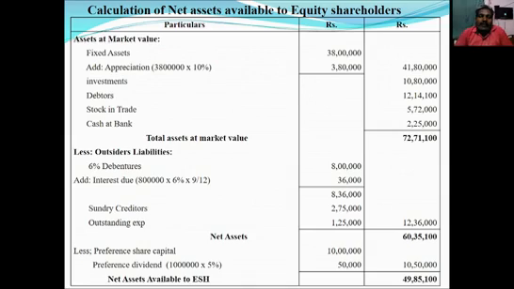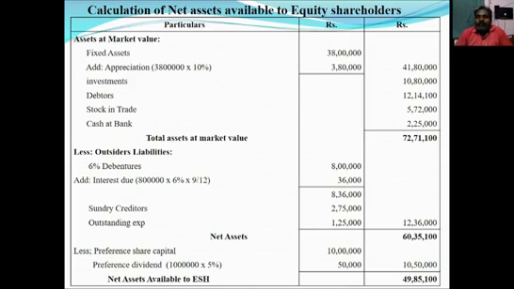Then investment, they are given directly, taken up or revalued at rupees 10 lakh 80,000. Then debtors also, they are given the value realized, market value, 12,14,100. Then stock in trade, cash at bank, nothing mentioned in the adjustment. So we should take the book value as market value. So stock in trade 5,72,000. Then cash at bank 2,25,000. Then adding the above mentioned assets, we will get total assets at market value